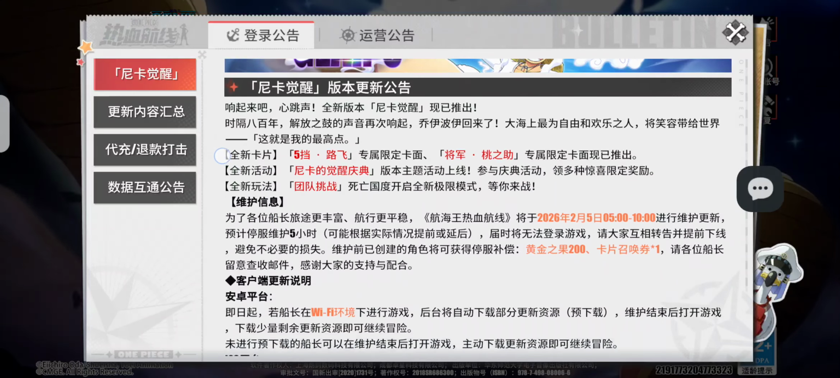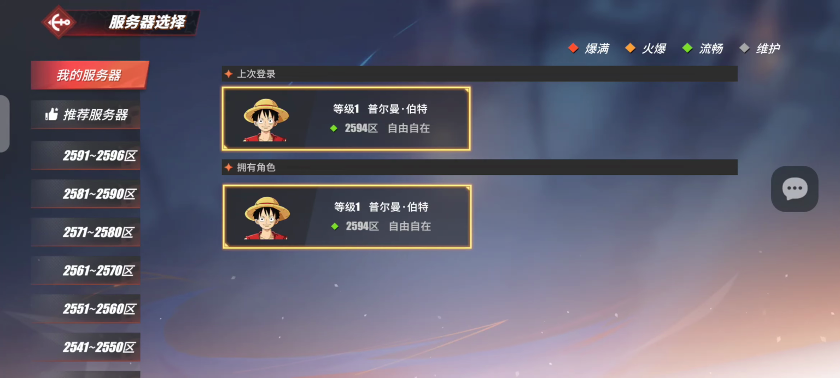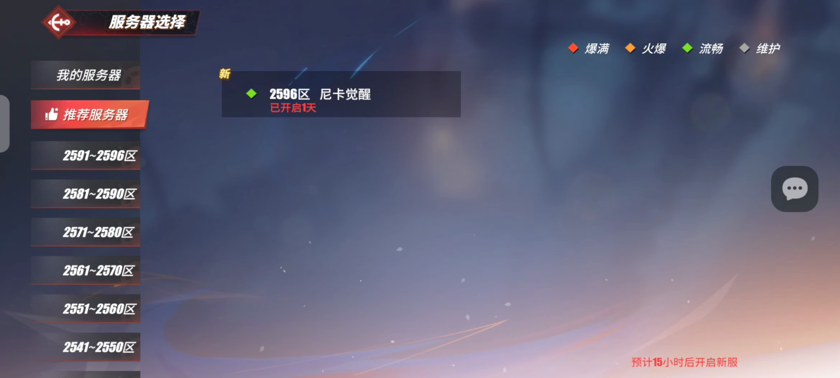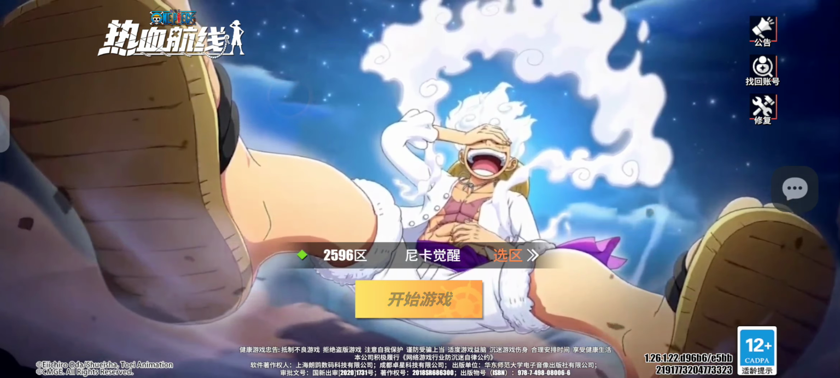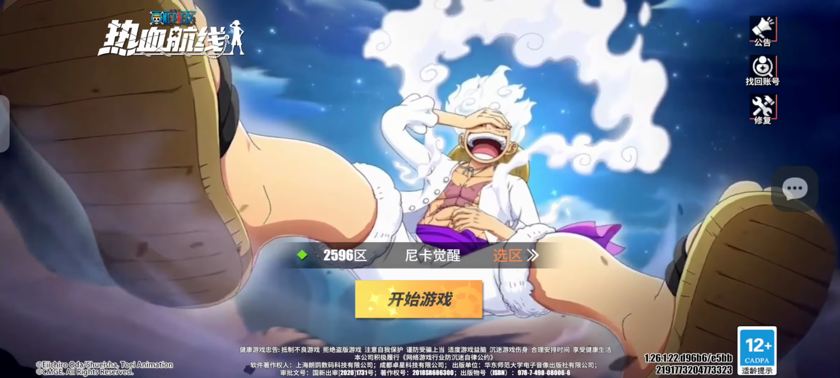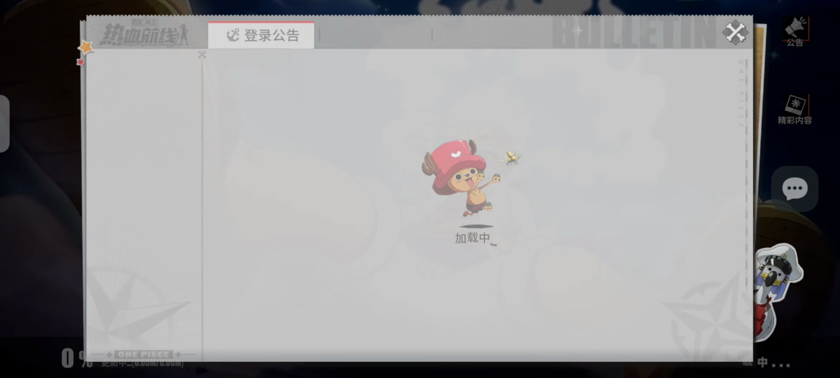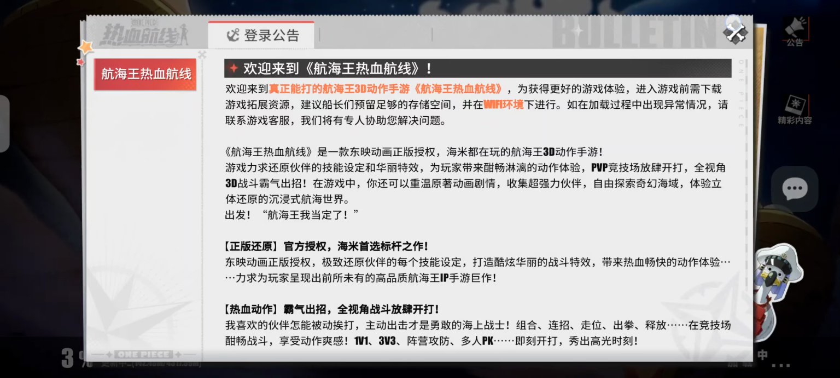So once you're here, you go ahead and click on X, and then you go ahead and choose a server. For me, right now I have an account created, but what you'll usually see is something like this. So you go ahead and click on this and then press the button in the middle. Now we are just waiting for resources to download.